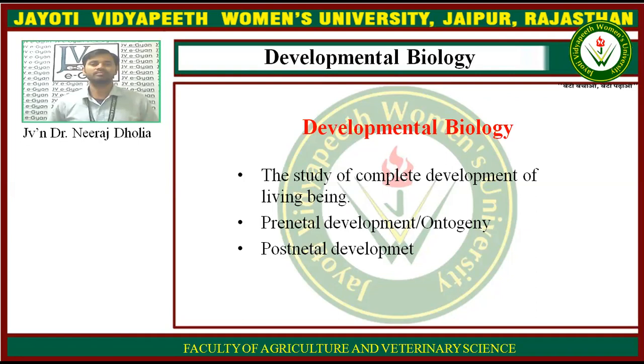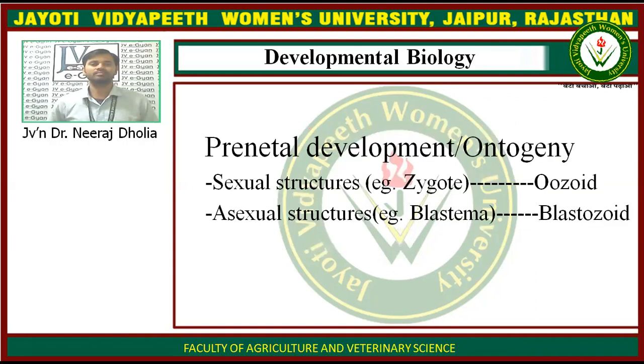Okay, so in prenatal development, or ontogeny, the development of an individual can be mediated by two methods. One is from sexual structures, for example the zygote, and the second is from asexual structures, that is the blastema. So there are two methods which can be employed for the production of the individual.